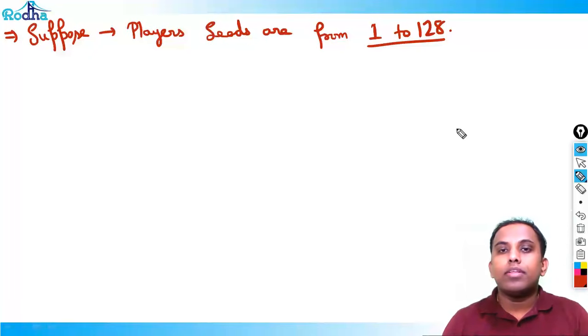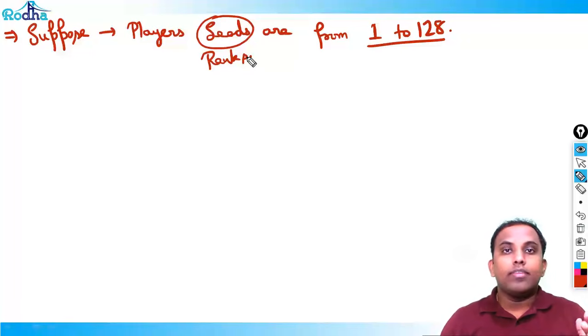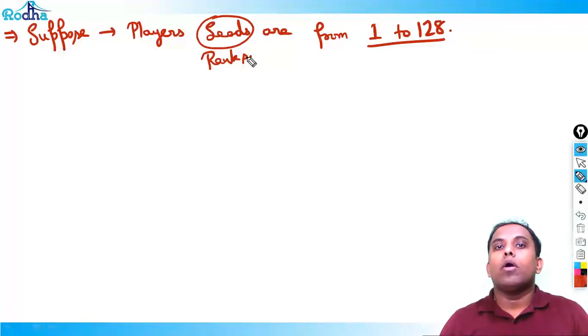So what do you mean to say by this? Seeds basically means what? Rank. Based on the overall performance, suppose this World Table Tennis Tournament is played every year. So after suppose the 2017 World Table Tennis Tournament finished, on the basis of all the matches played by all the players, they are ranked.